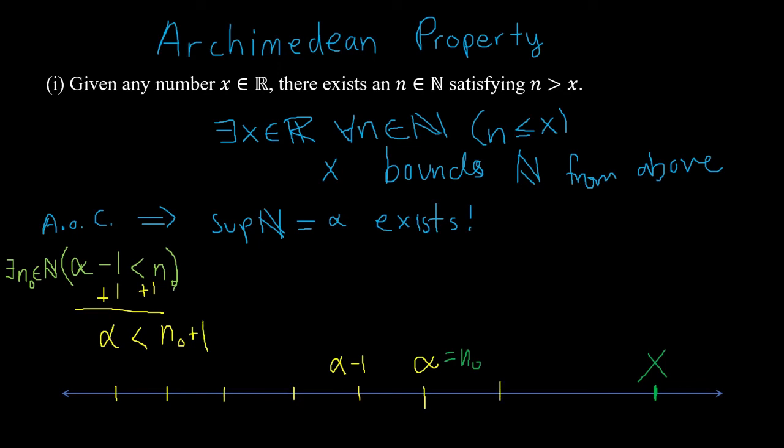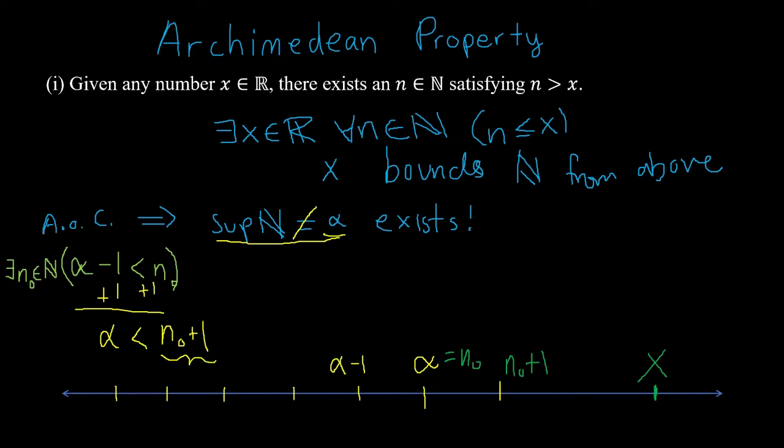Where would n naught plus 1 be? It'd be here, right? This would be n naught plus 1. Move to the right one. We've got a problem. We assume that alpha is the least upper bound for the natural numbers. In other words, all the natural numbers are less than or equal to alpha. However, we just found a natural number, n naught plus 1, that's greater than alpha, meaning that this alpha cannot be the supremum of the natural numbers. In other words, the supremum of the natural numbers cannot exist.